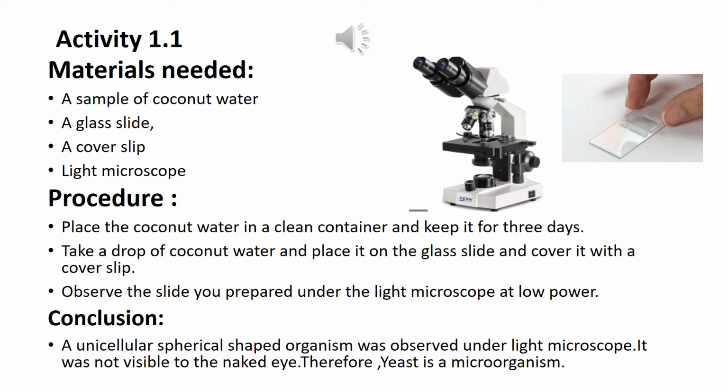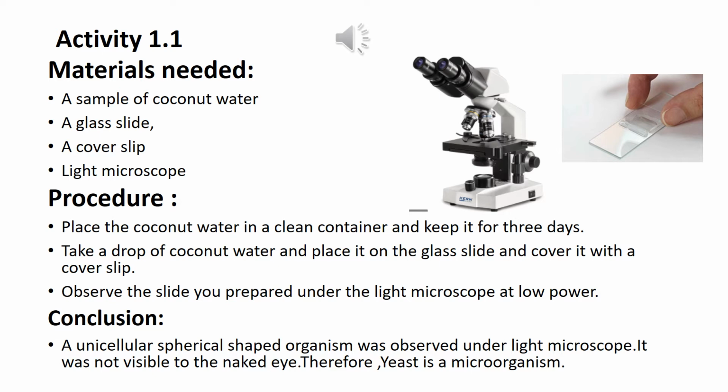Okay, so the procedure or the method of how we are going to do this activity is, the first thing, place the coconut water in a clean container and keep it for 3 days. What you have to do is take some coconut water, put it in a clean container, and keep it for like 3 days. Take a drop of coconut water and place it on the glass slide and cover it with a cover slip. Then you have to take a drop of coconut water and put it on the glass slide, which is the long one, and then cover that specimen with a cover slip. Then you need to observe this slide.